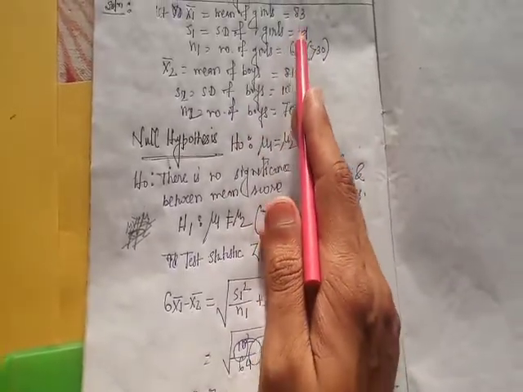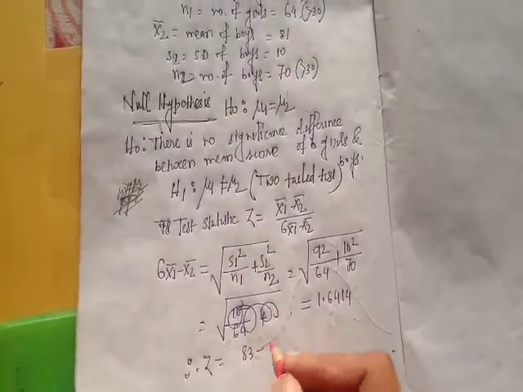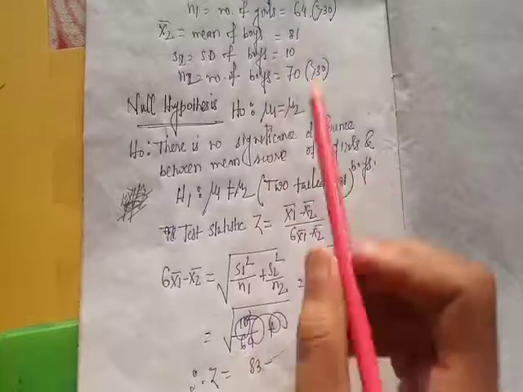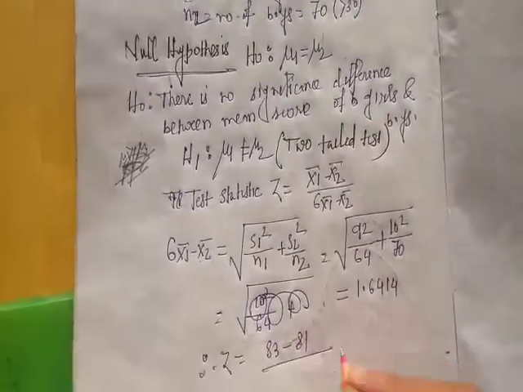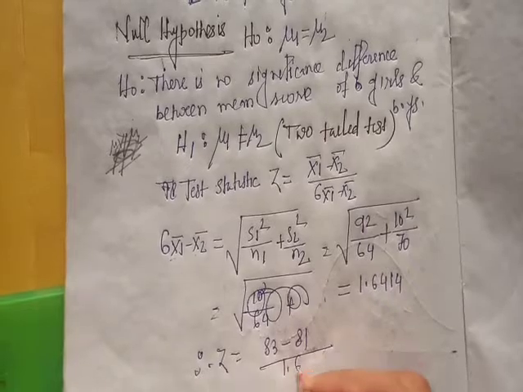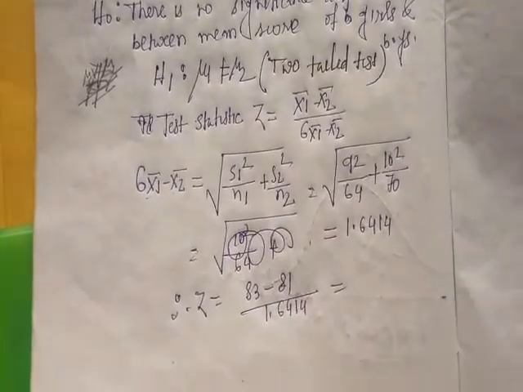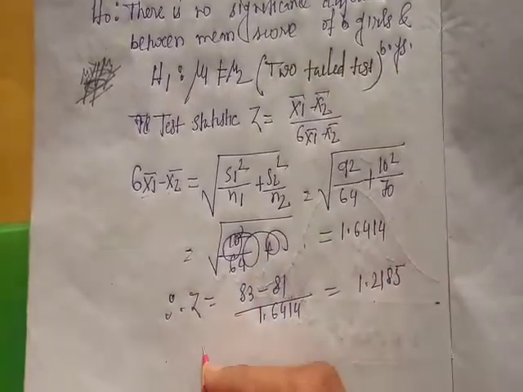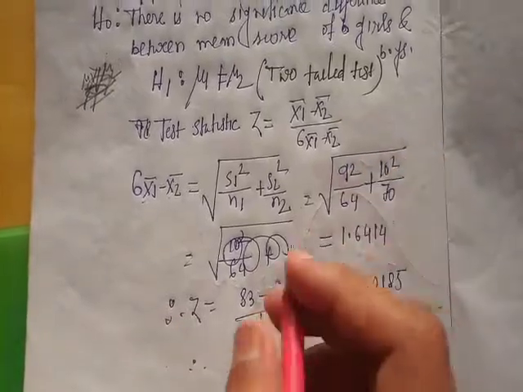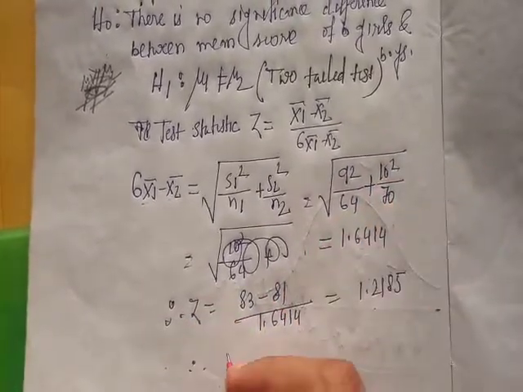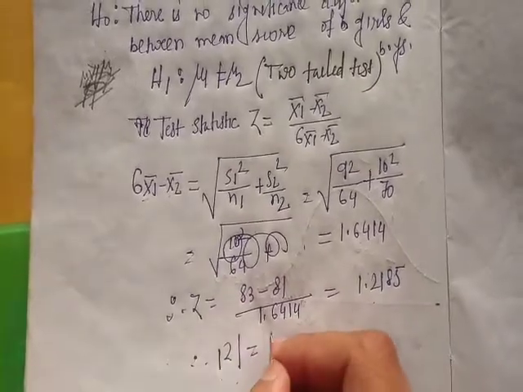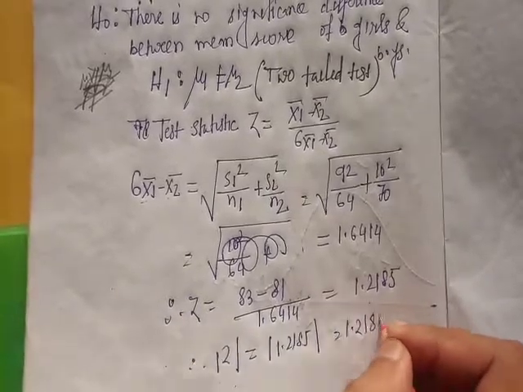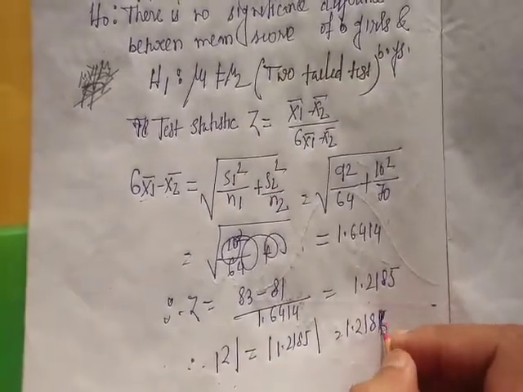Z is x1 bar minus x2 bar divided by this. So x1 bar is 83 minus x2 bar, which is 81, divided by 1.6414. After calculation we get 1.2185. For two tail test we compute the value of mod z. So mod z equals mod of 1.2185, that is 1.2185.